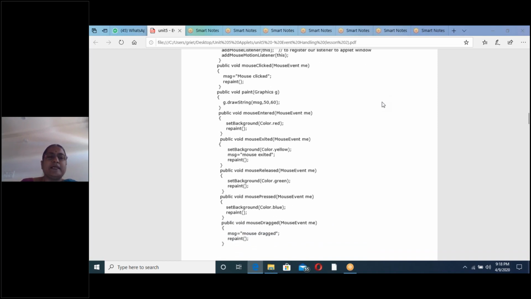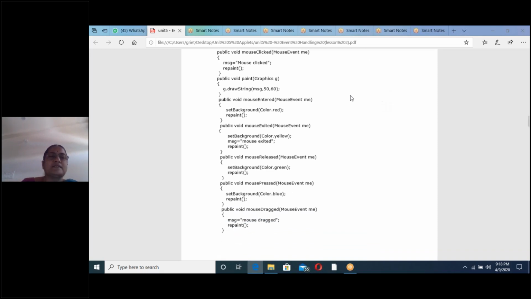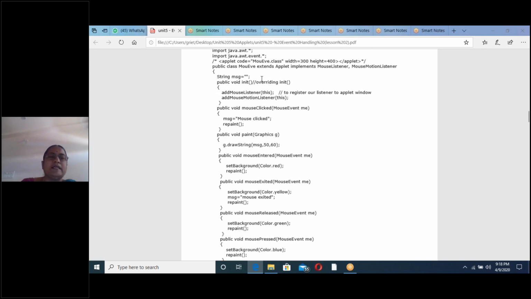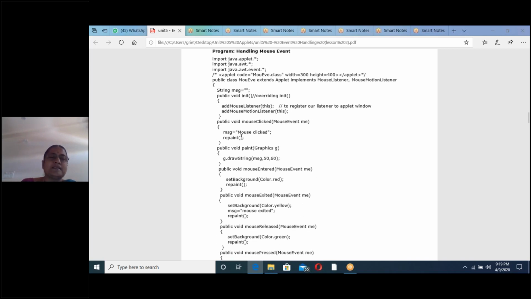Next, we will see the paint method of the applet class. We are overriding these two methods. So public void paint graphics G. Next, G dot draw string of message, comma 50, comma 60. Already explained in depth about G dot draw string, which will display this message on the applet window at the location 50, comma 60. So here we are overriding init method of the applet class and paint method of the applet class. Up to this extends applet completed.